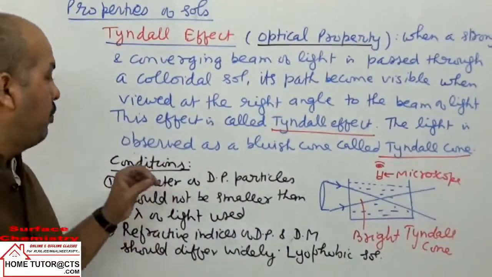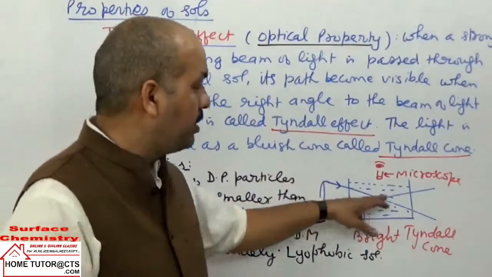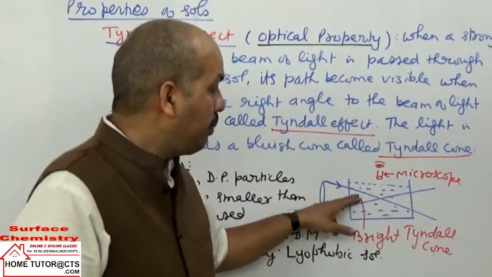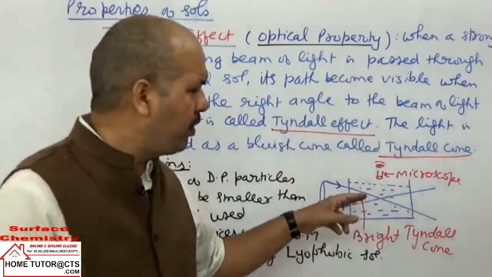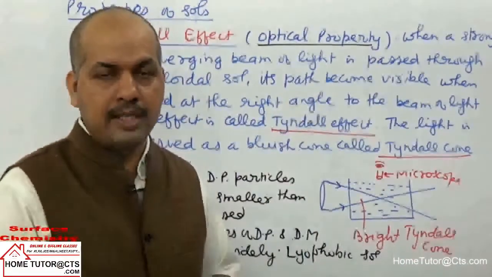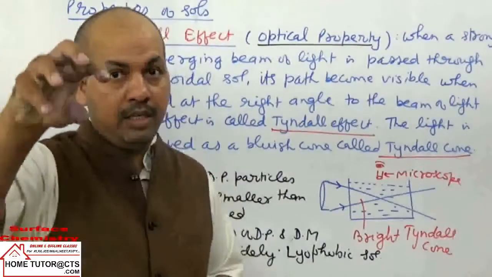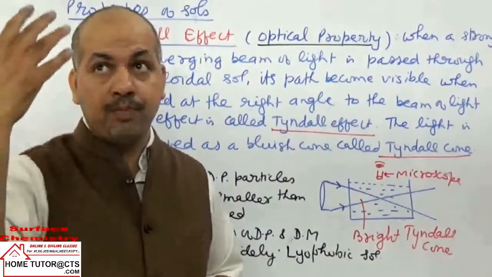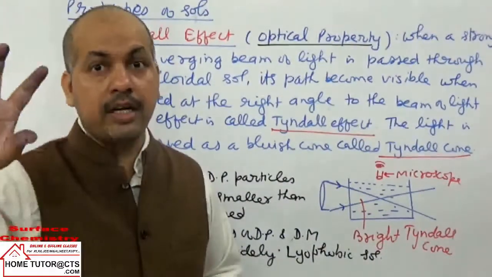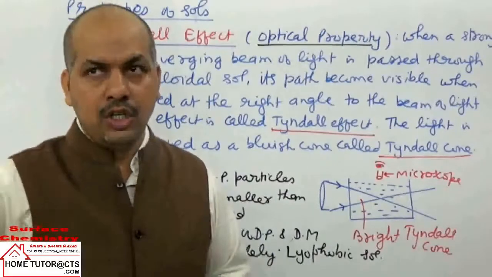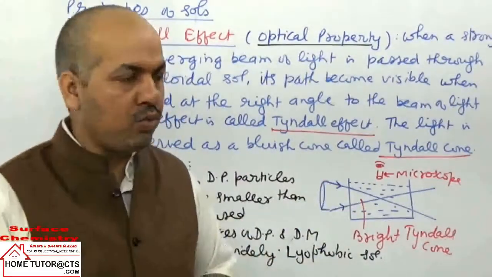And moreover, we can take the conditions for this Tyndall effect. It is given that the converging beam of light, the path of light is visible, and it appears as a bluish colour cone, that is called the Tyndall cone. One more example: in cinema halls, when we go to see a movie, the light is coming from the projector and falling on the screen. The dust particles in the air cause scattering of light. So the light which is falling is sometimes visible because of this Tyndall effect only.